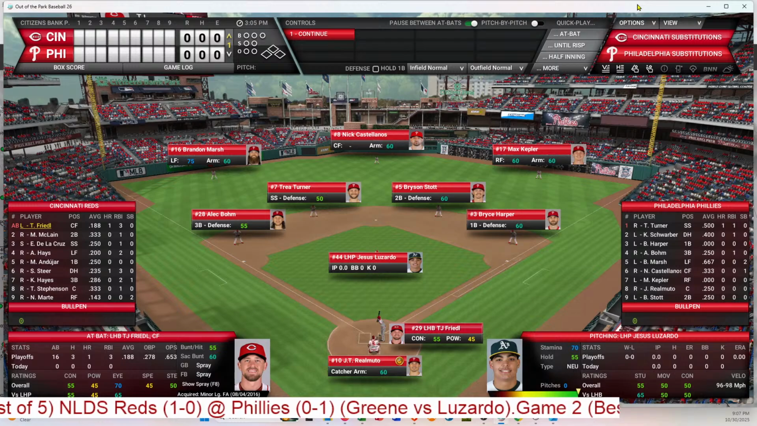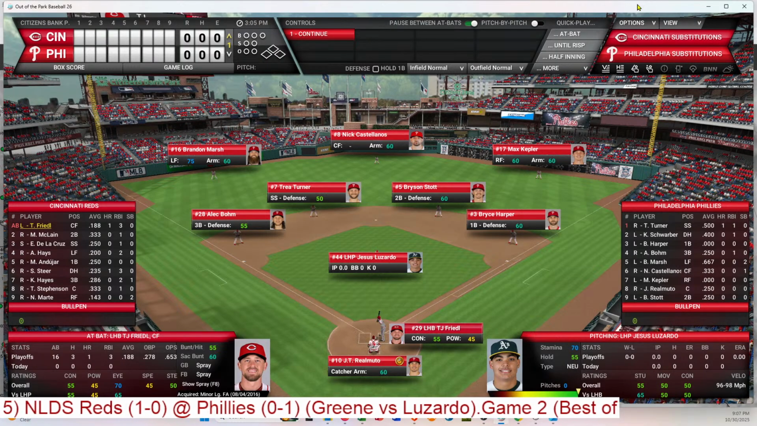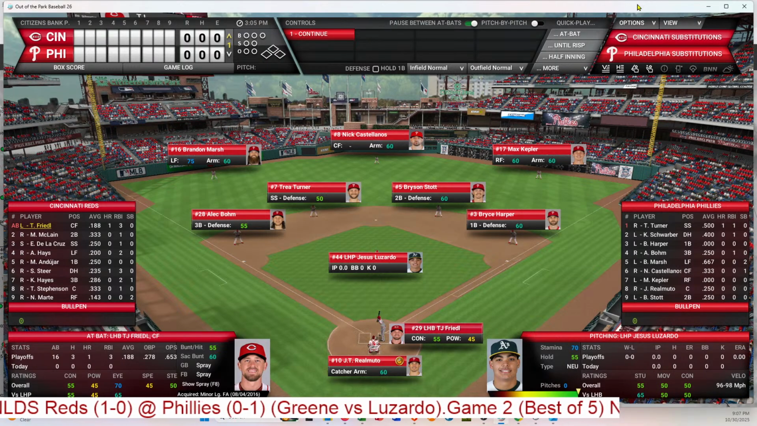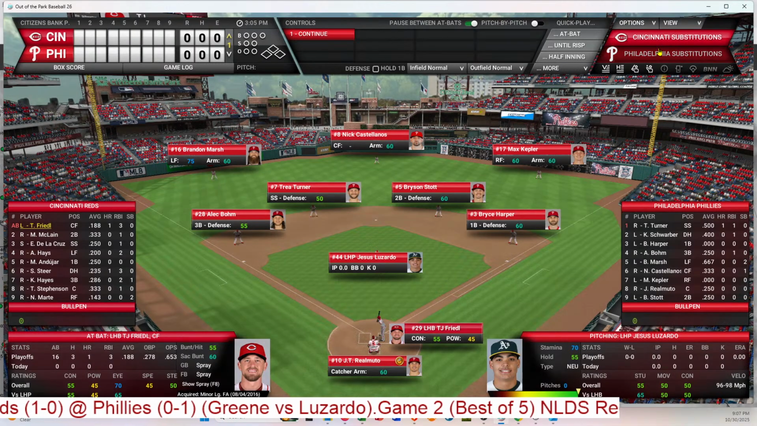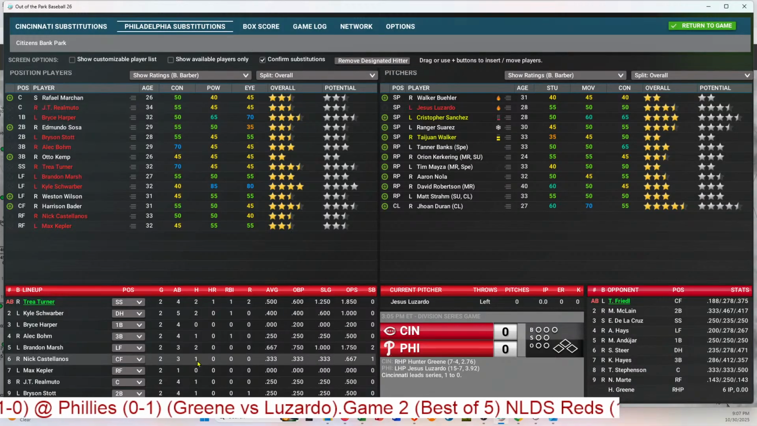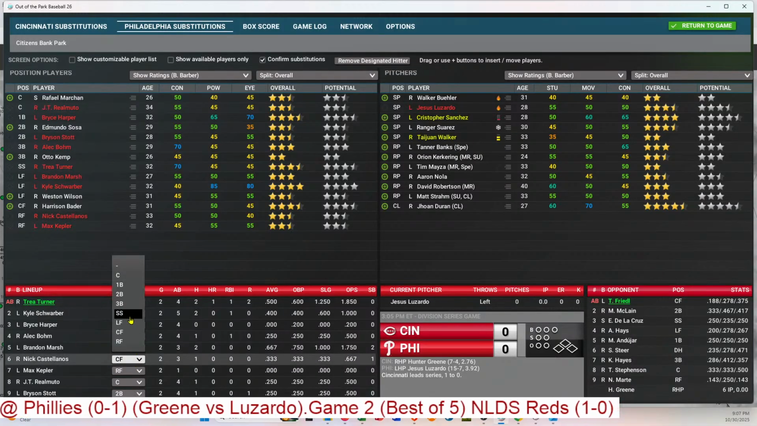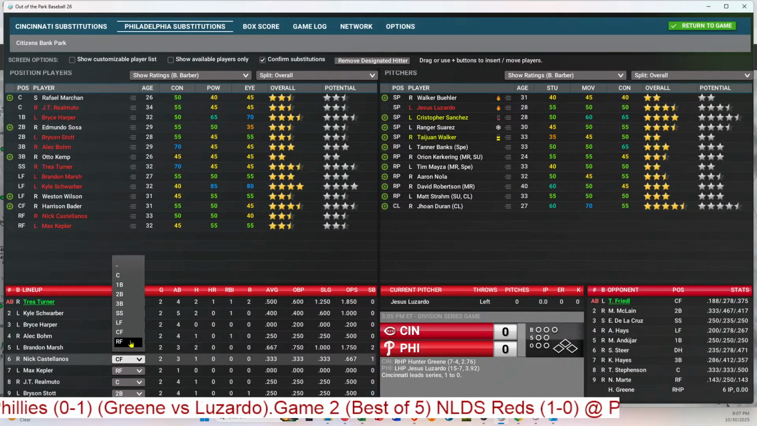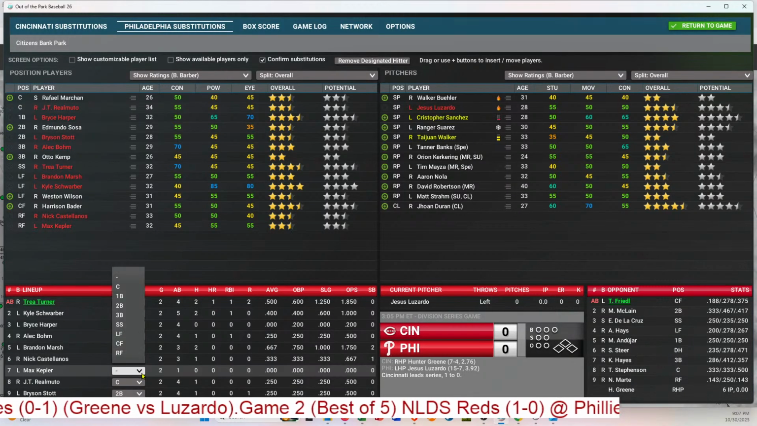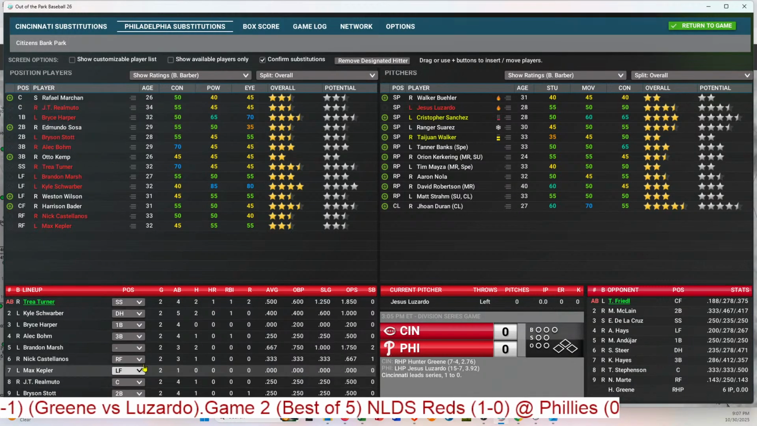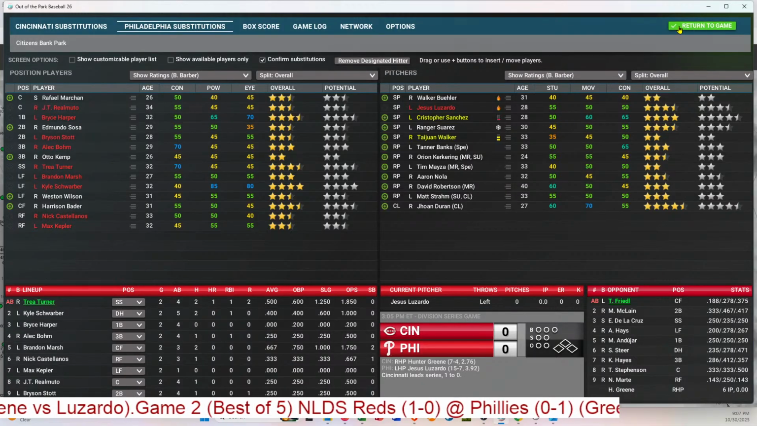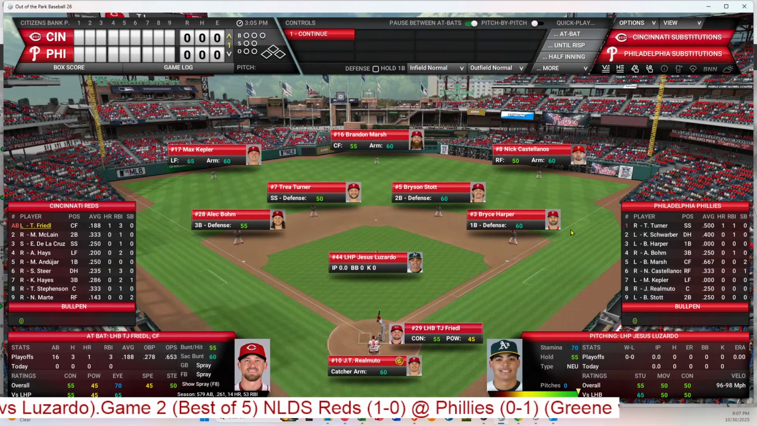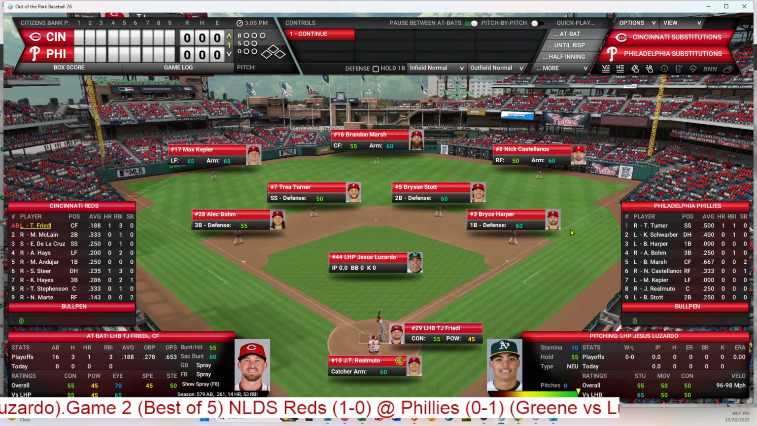And Luzardo has this defense behind him. Marsh in left field. Wait a minute, I have this wrong. I gotta go back. Why is he in center field? He is the left fielder. Or no, he is the right fielder. Kepler is the left fielder. And Marsh is the center fielder. Okay, so I got that right. Okay, Kepler in left, Marsh in center, Castellanos in right.